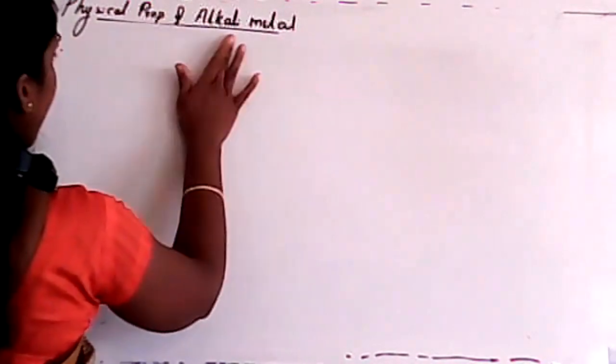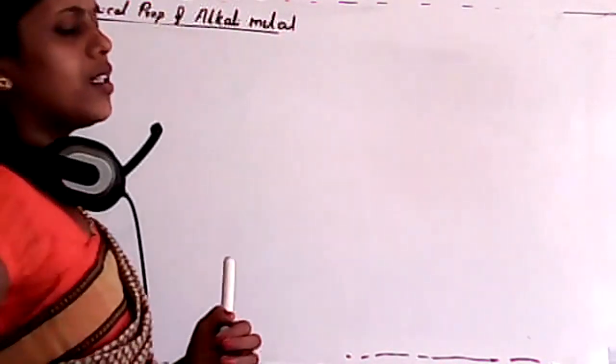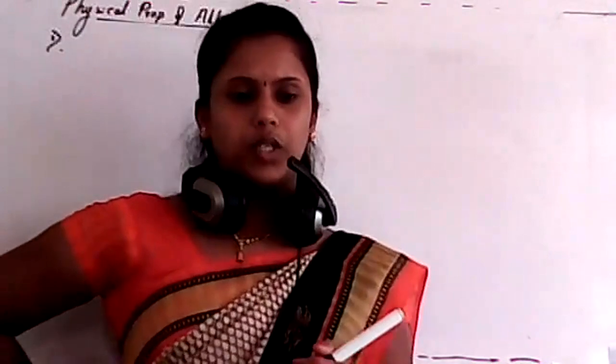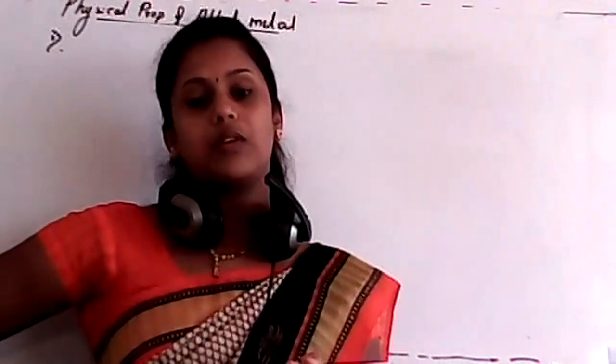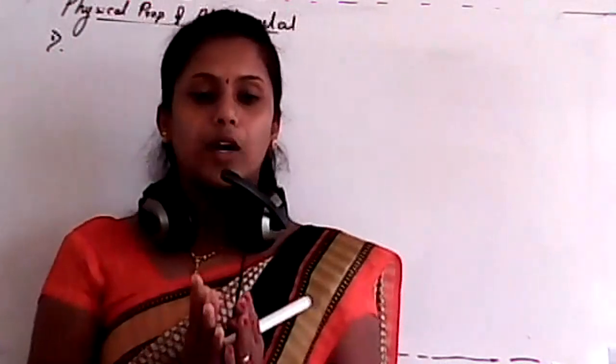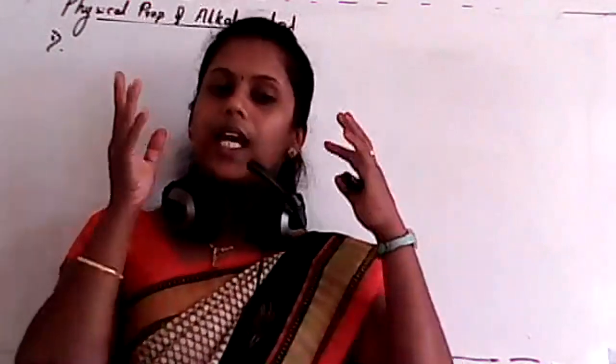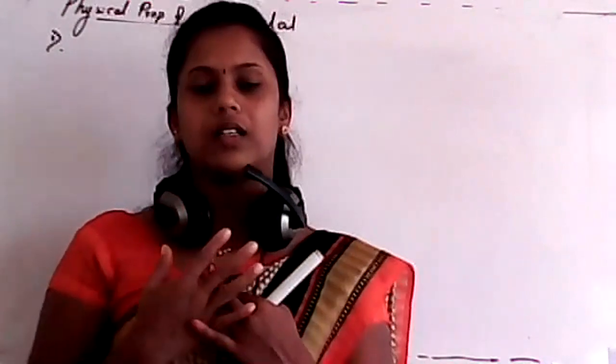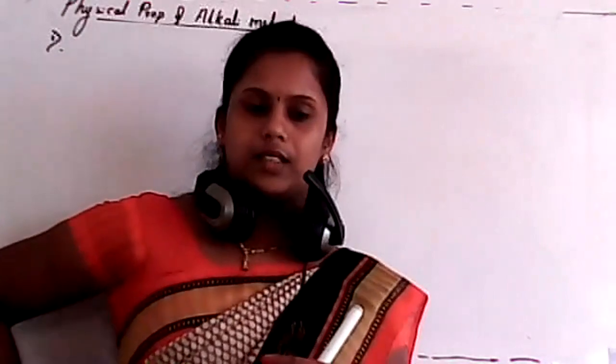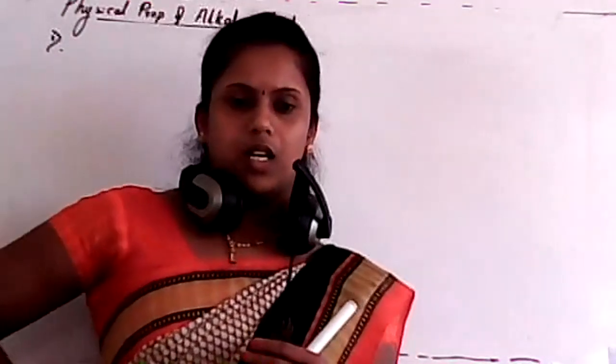Any idea, students, how alkali metals look? We know about sodium. Those are highly reactive, that's why we keep it in kerosene oil. It has a white color.